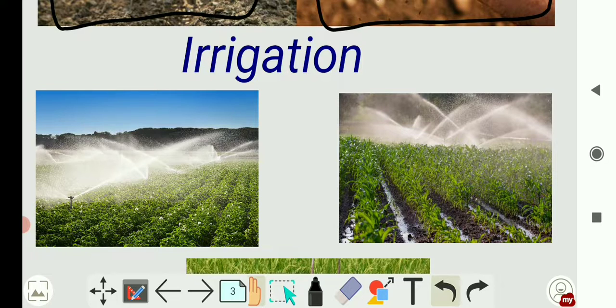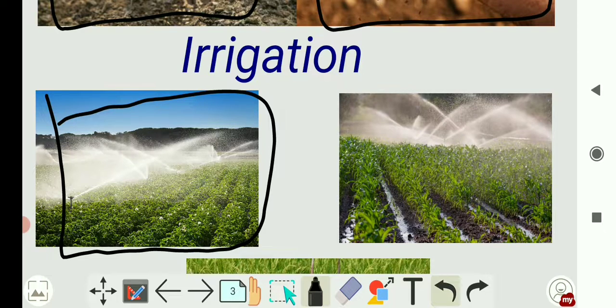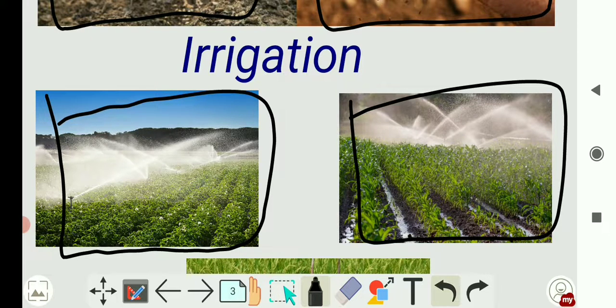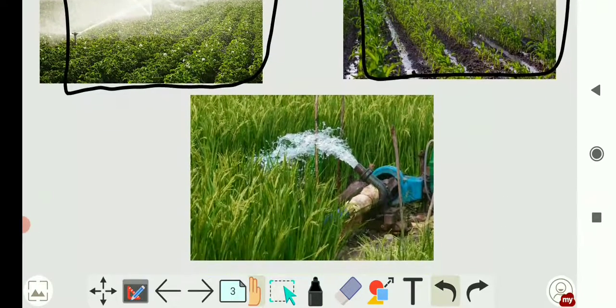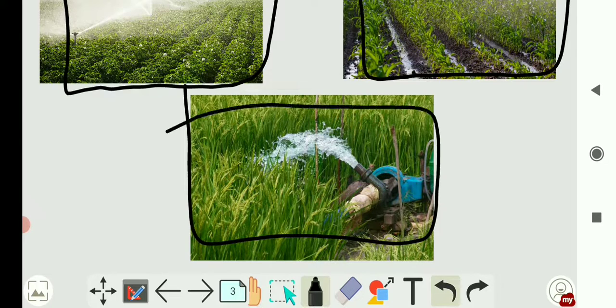method called irrigation. In the picture you can see here water sprinklers, which are giving sufficient water supply to the plants. And in this also you can see here, okay, so water is supplied here to the plants.